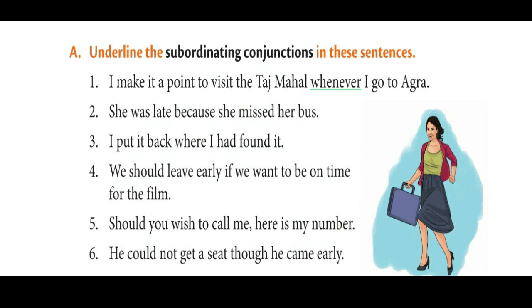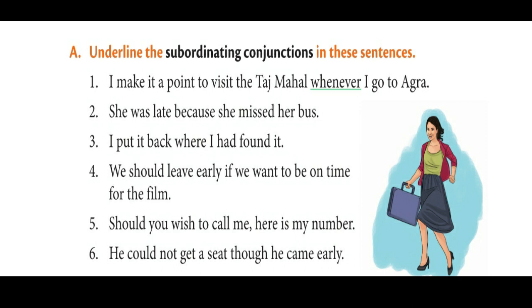And you have some activities remaining in this portion of grammar. You can see there, A. Underline the subordinating conjunctions in these sentences. Read these 6 sentences and underline which word in the sentence is the subordinating conjunction. The first one you can see here: I make it a point to visit the Taj Mahal whenever I go to Agra. Whenever I go to Agra, I make it a point to visit the Taj Mahal. Here you can see whenever is the subordinating conjunction.